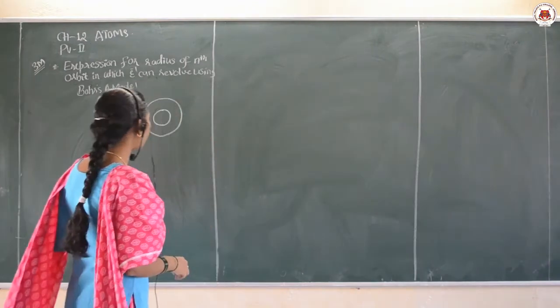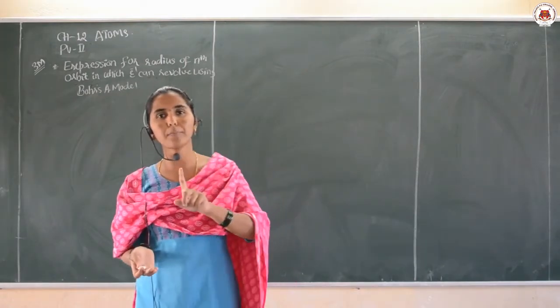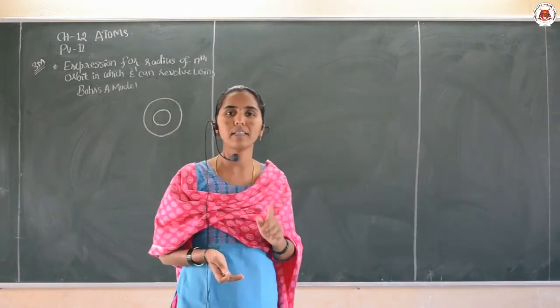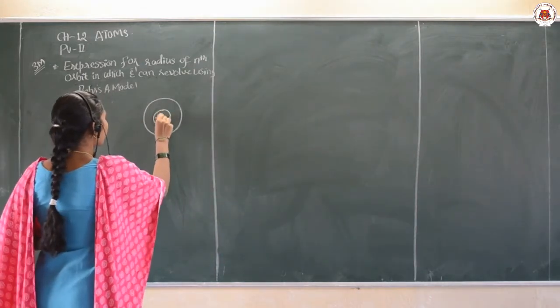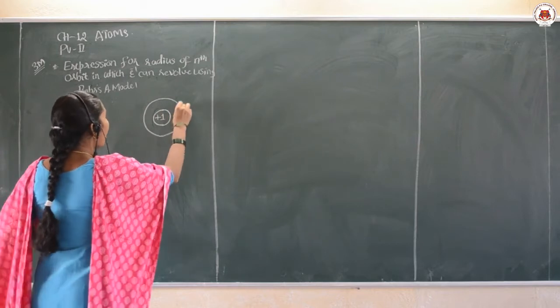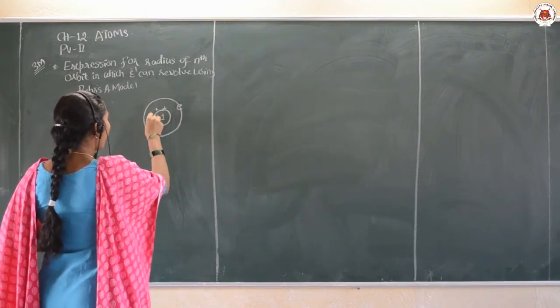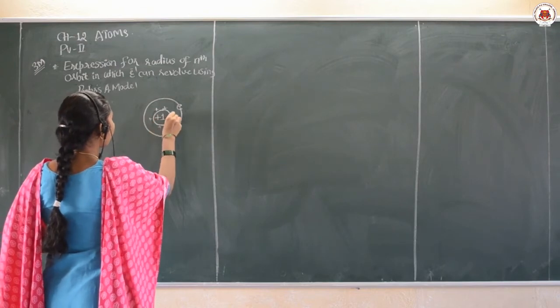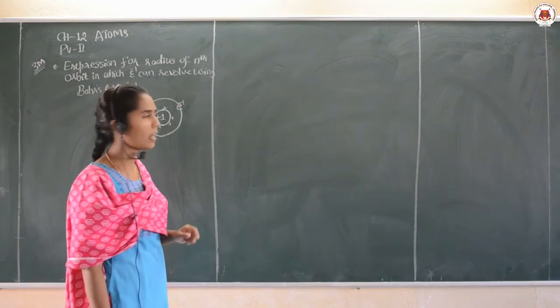Hydrogen means how much proton and how much electron are present? Only one proton and one electron. Yes, let us take that only. Inside the nucleus one proton, and one electron is revolving around the nucleus. As we know, the nucleus has positive charge and the electron has negative charge, right.